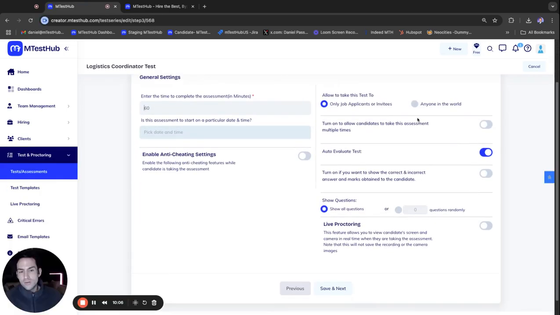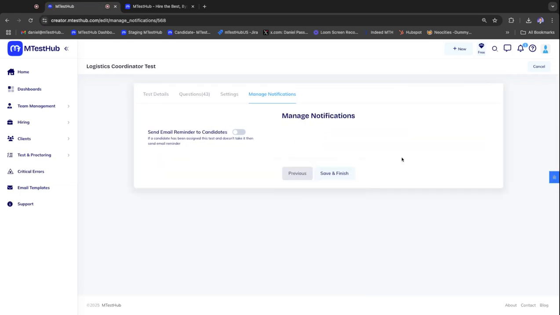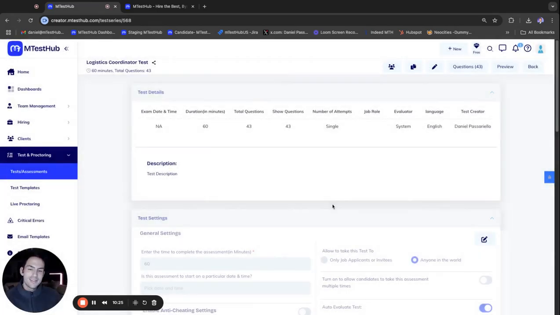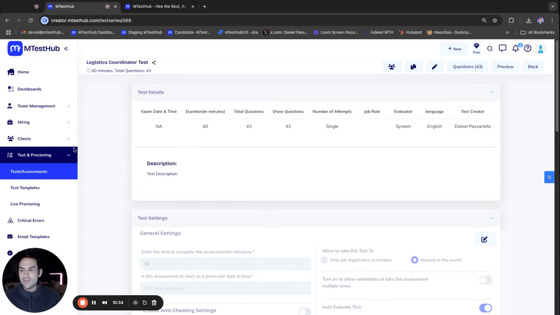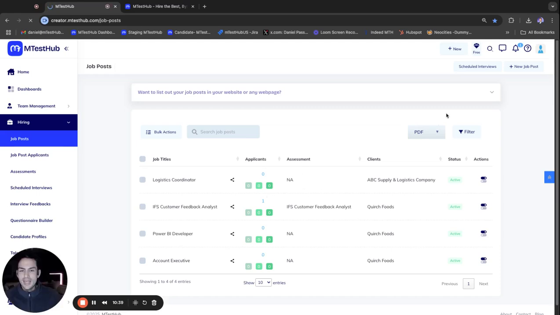And then for some technical roles or any roles that require live proctoring, we also have a live proctoring capability where you can see all the candidates taking tests at the same time and you can monitor their screen and make sure that they're not cheating and just monitor the whole process. So we're a very robust testing platform that integrated testing, robust testing into recruiting assessment and screening. So now, once those assessments are done, you can go to the job posting and set up the automation there for the screening.